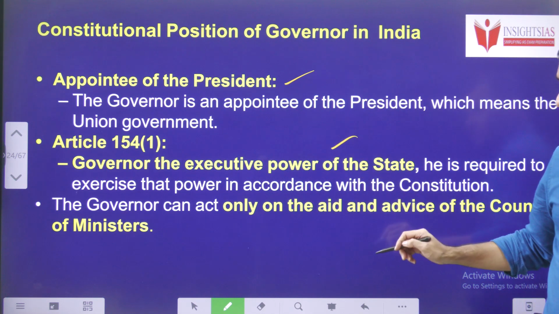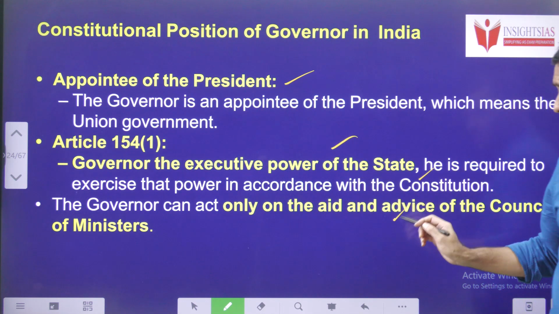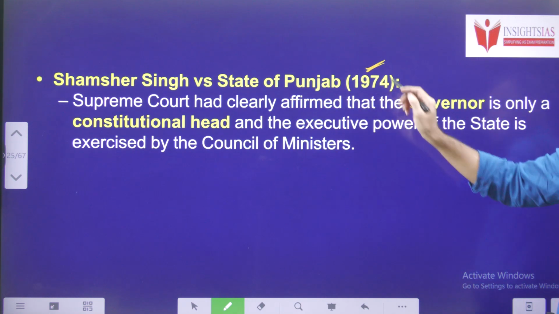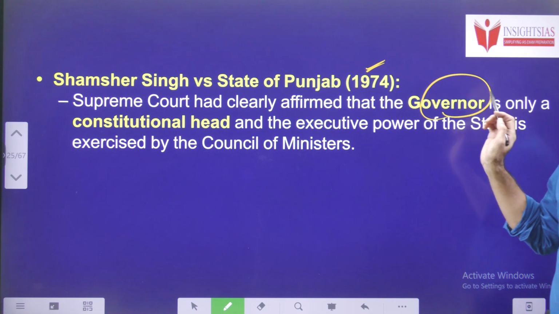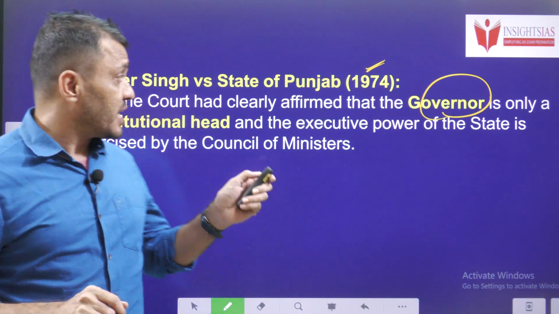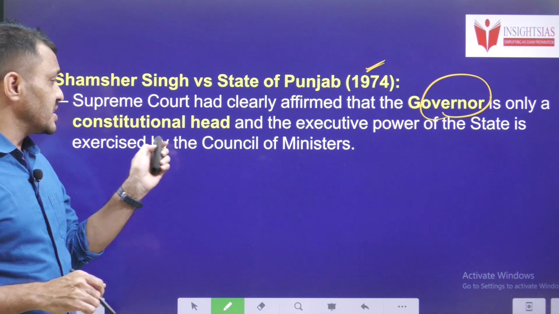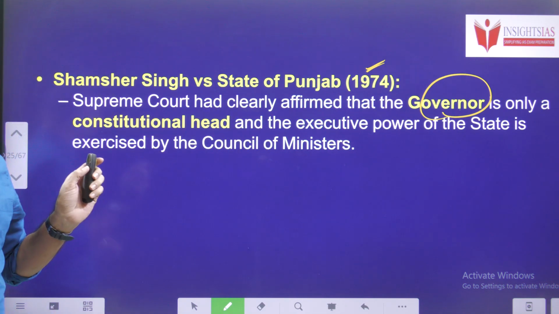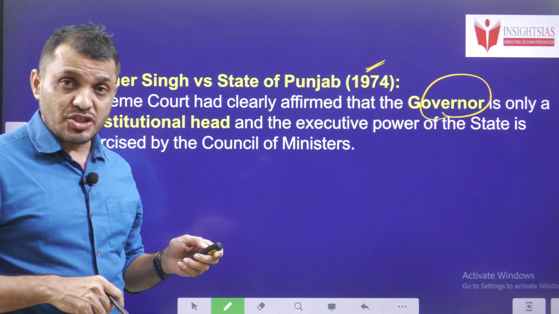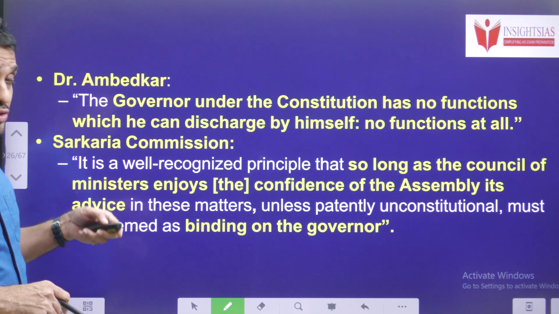Okay, Article 154 Clause 1, governor will exercise executive power on the aid and advice of the Council of Ministers. In Shamsher Singh versus State of Punjab, the Supreme Court clearly mentioned that governor works as a constitutional head, while the executive power of the state is exercised only by the Council of Ministers. That means governor is only a nominal head unless discretionary powers are demanded by the situation.